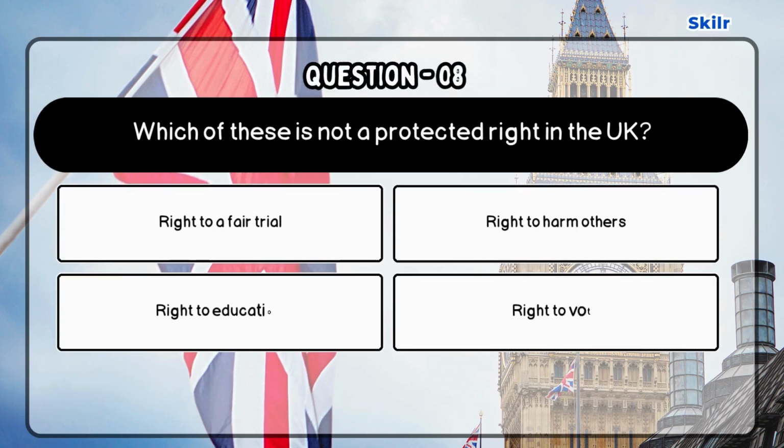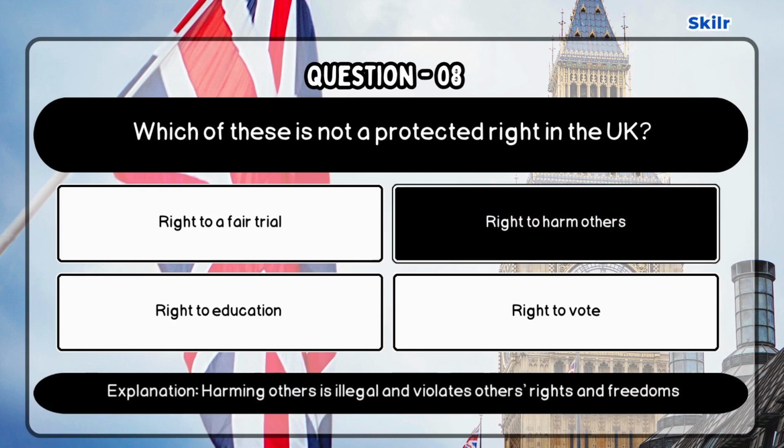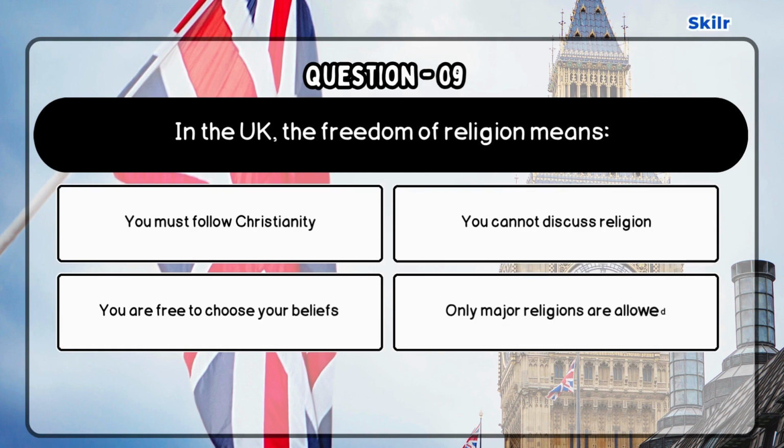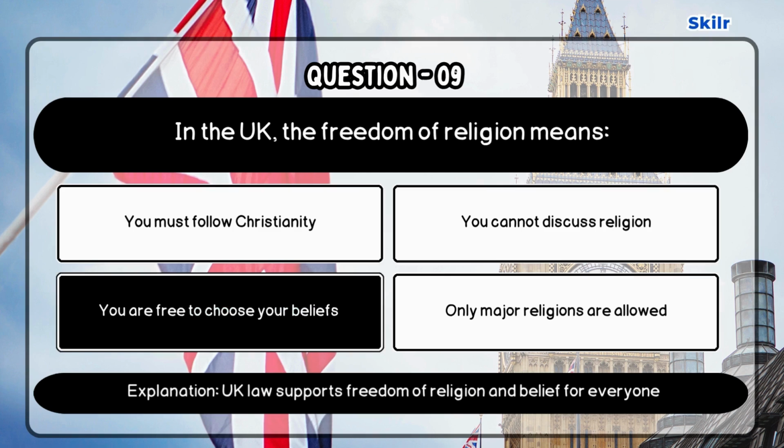Question 8. Which of these is not a protected right in the UK? Correct answer is right to harm others. As harming others is illegal and violates others' rights and freedoms. Question 9. In the UK, the freedom of religion means. Correct answer is you are free to choose your beliefs. As UK law supports freedom of religion and belief for everyone.